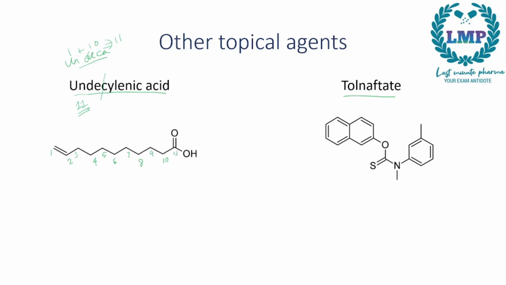In the 11th carbon we will have a double bond O and OH, and between the first and second carbon we will give a double bond. Next we have Tolnaftate.